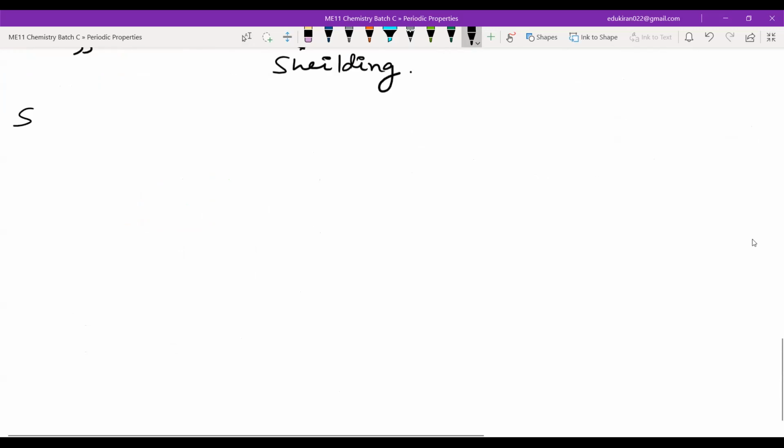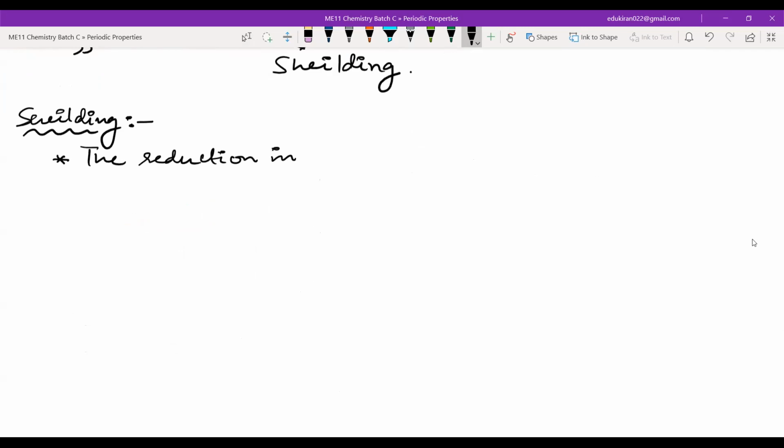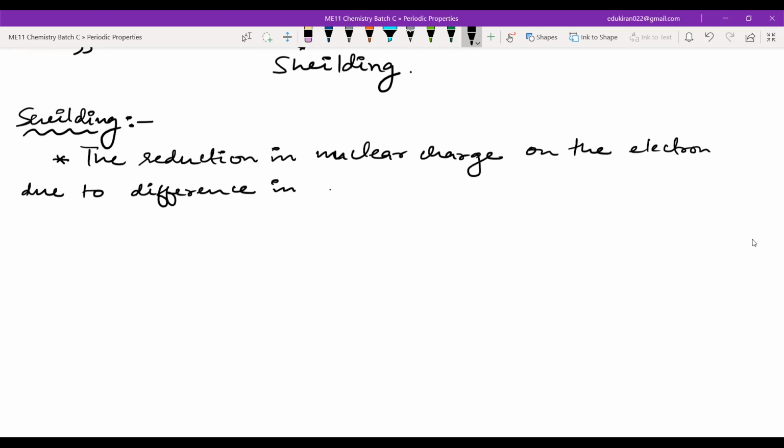Now let us define shielding. Shielding is the reduction in the original nuclear charge on the electron, due to the difference in attractive forces on the electrons of the atom.